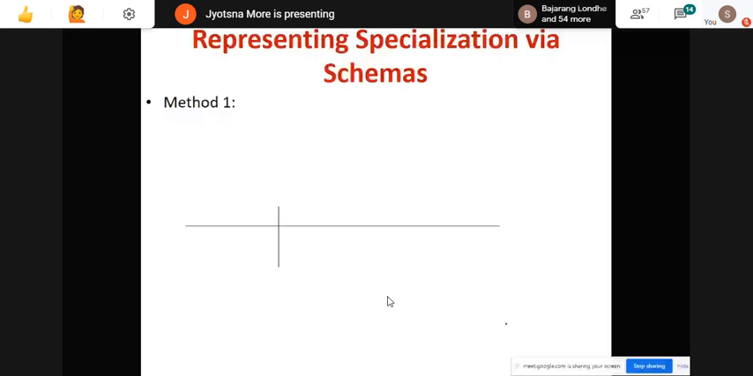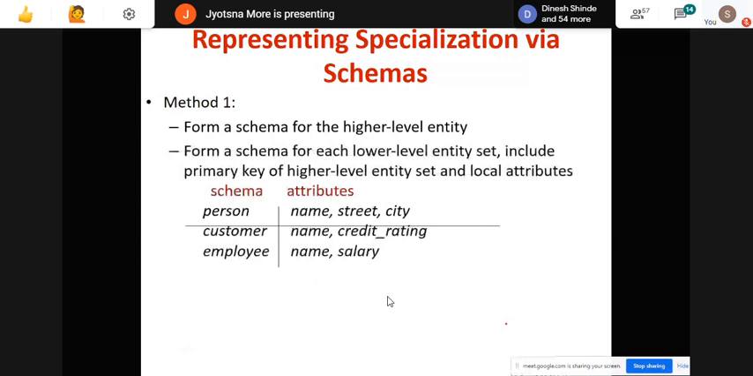Form a schema for the higher level entity. In our diagram, which is the higher level entity for specialization? Account. Yes, account is our higher level entity and it has two other entities, saving and checking account. Then create a schema for the lower level entity, including the primary key of the higher level entity set and the normal attributes of the entity set.